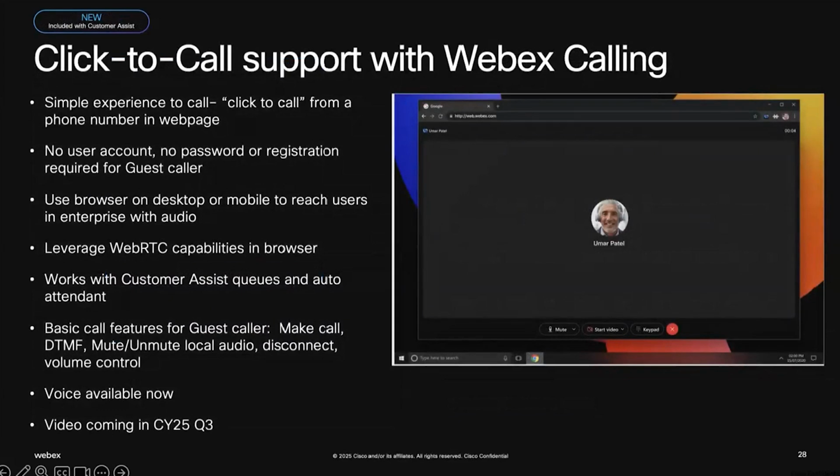Another announcement which is available today is click to call. For example, you have a website for your company and you have put in an icon for WebEx, or maybe a call icon. The moment you click on that icon, it will redirect you to a WebEx call, which will connect you with an agent sitting at the back without you having to even log in. For example, you have a query about a product which you visited on my website and you want to learn more about it. You simply click to call on my website page and it will connect me back to an agent who will be assigned to address those kinds of queries.